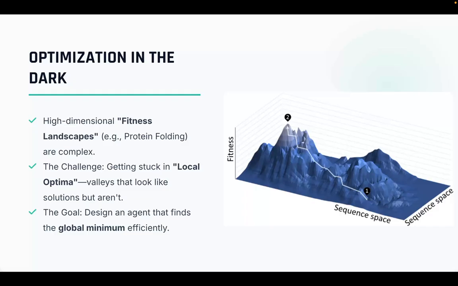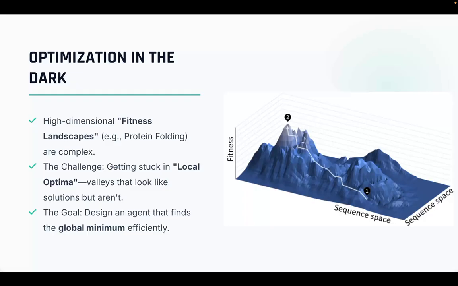In computer science, we call this a fitness landscape. Now, why is this hard? Many traditional algorithms like gradient descent are like hikers who only walk downhill. They might walk down into a small valley and think, I found it, I am at the bottom. But in reality, there is a much deeper canyon just a few miles away. This is called getting stuck in a local optimum.